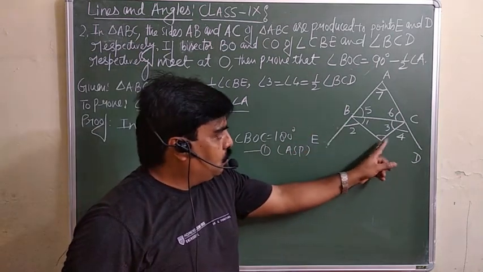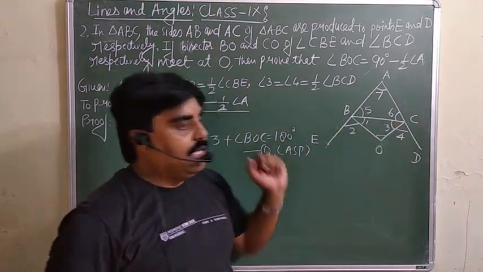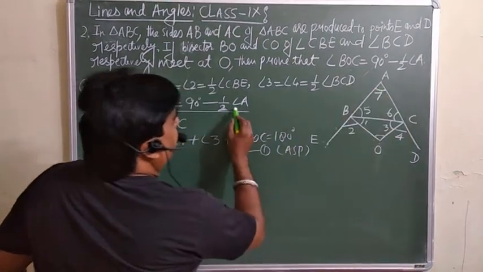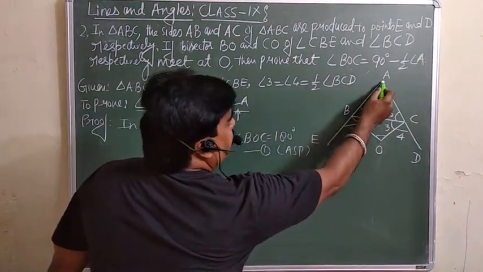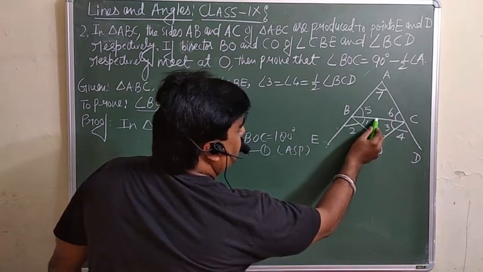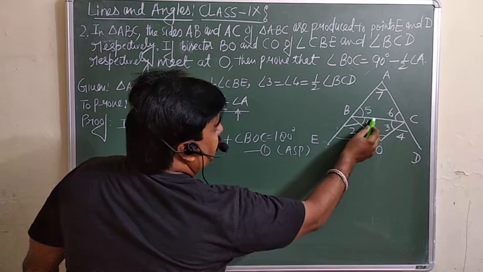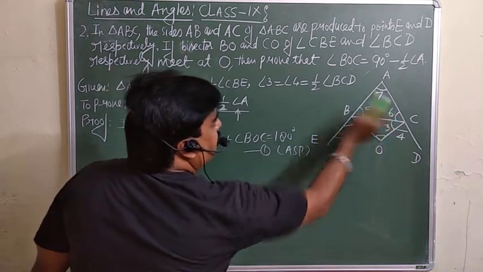What do we need? Angle BOC, which comes in this triangle. Now we want angle A, which is part of triangle ABC. One thing you can do: the exterior angle is always equal to the sum of its interior opposite angles.